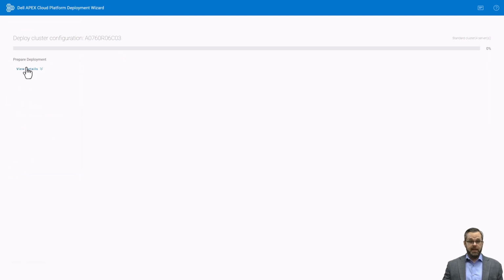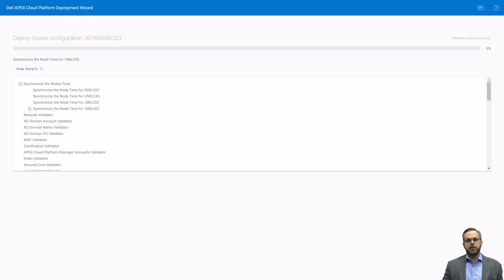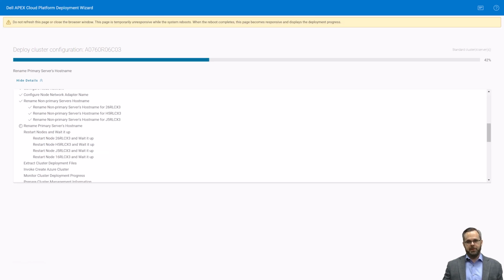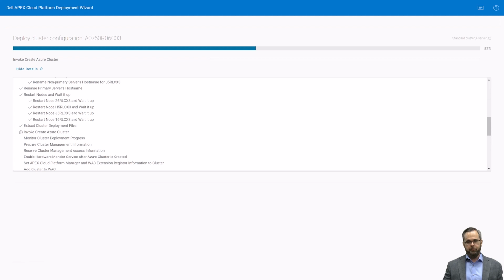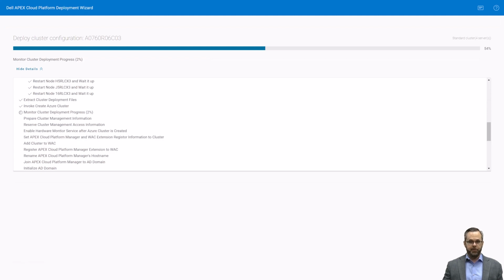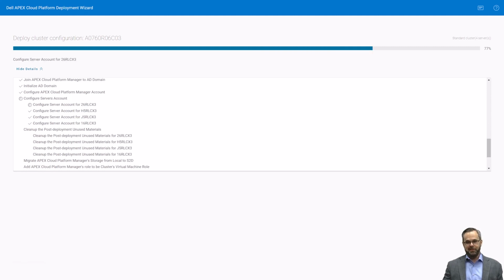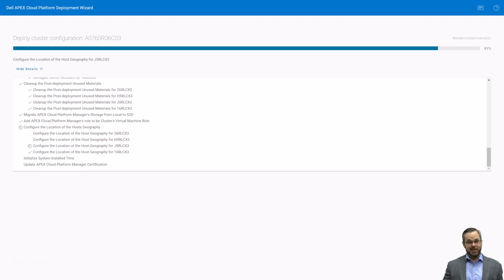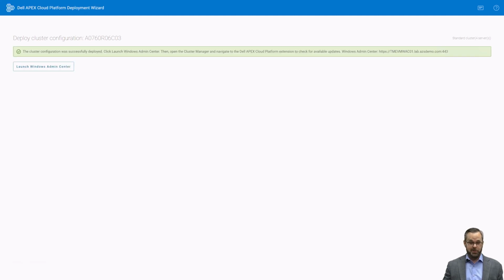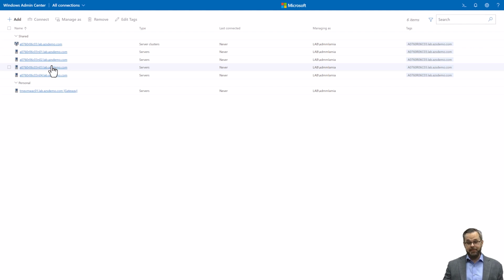Now, the deployment can take a few hours to run depending on your initial cluster size. During deployment, I casually observed all the many steps our developers automated to take the platform from factory delivered to a fully operational Azure hybrid cloud. There were over 50 steps streaming by in this View Details window, so that equates to some pretty serious administrative time savings. Once the deployment completed, I launched Windows Admin Center.